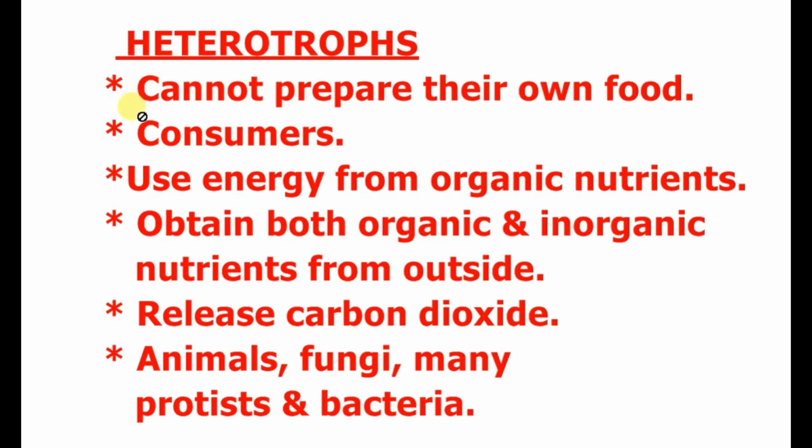Our next term is heterotrophs. Heterotrophs cannot prepare their own food, so these are known as consumers in the food chain. Such organisms use energy from organic nutrients and obtain both organic and inorganic nutrients from outside. And such organisms release carbon dioxide in the process of respiration. All animals, fungi, many protists, and bacteria are included in the category of heterotrophs.